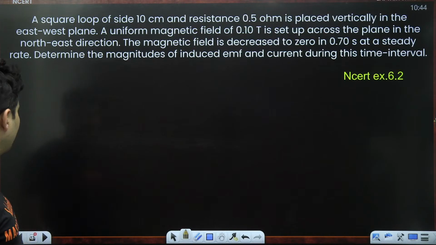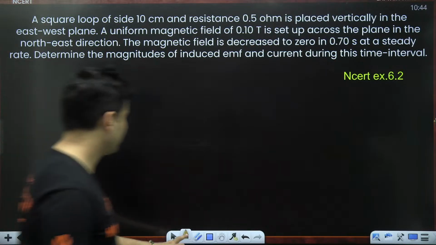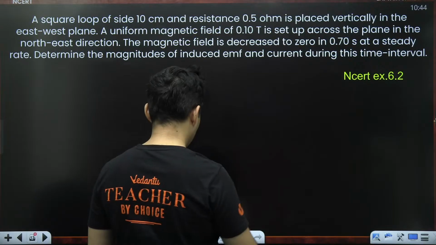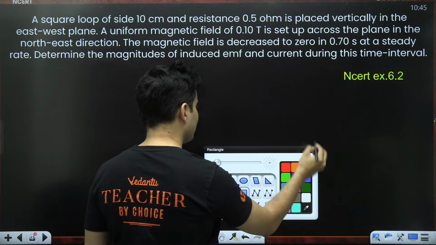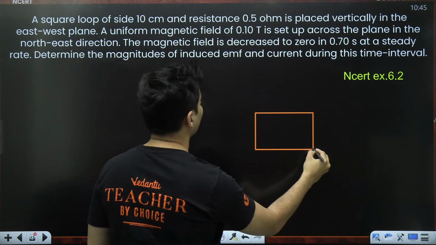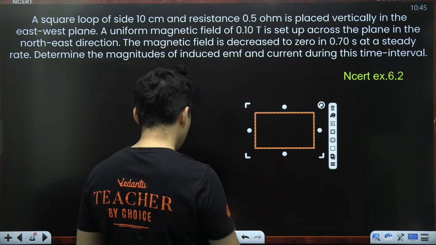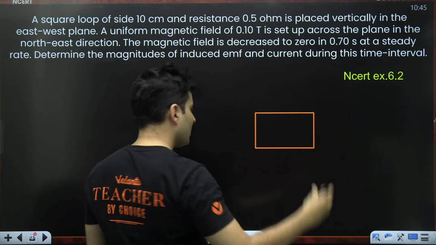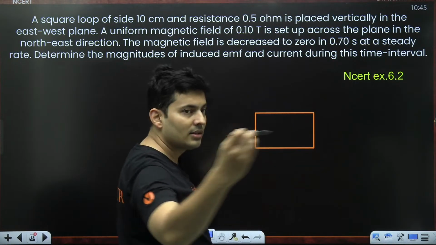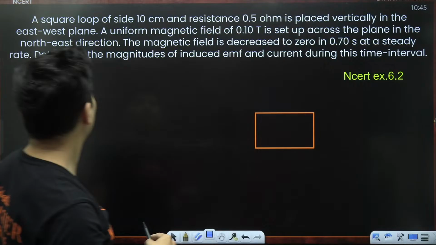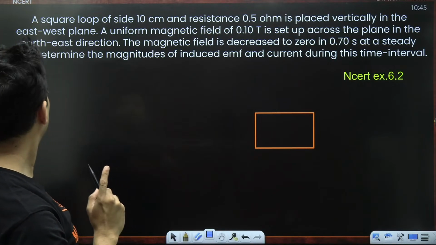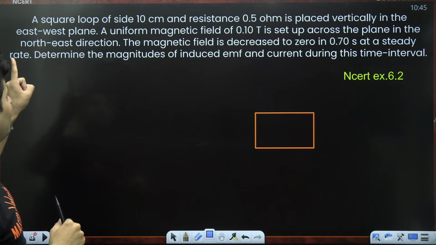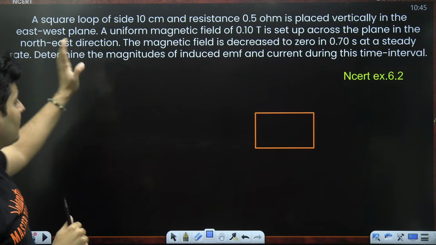So basically, let's understand what this is. First, let me place my coil. This is our coil, guys, like this. It is vertical. It is in the east-west vertical plane. The magnetic field is in the north to east direction, vertically in the east-west plane.